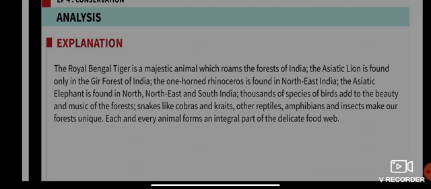And the Asiatic elephant is found in the north, and also the northeast and south India. South India, you'll find in Kerala. Thousands of species of birds add to the beauty and the music of the forest. Snakes like the cobra and the kite are great. Other reptiles, amphibians, and insects make our forest unique, right? And each and every animal forms an integral part of a delicate food web, or we call it a food chain.